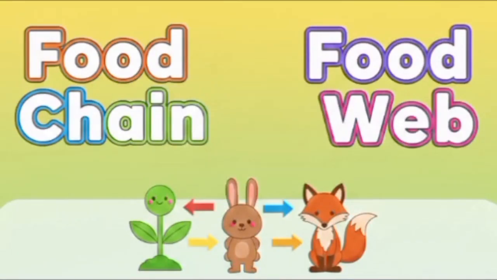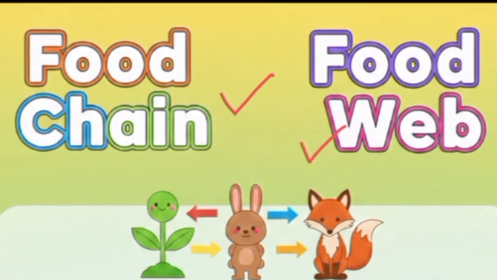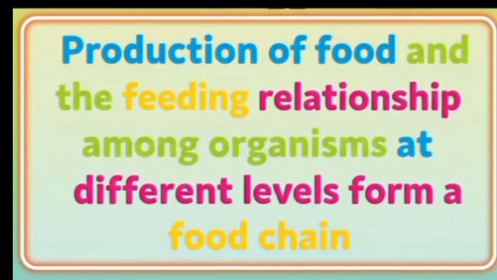The topic of discussion for today is food chain and food web. This topic is in continuity with the previous topic, energy flow in the ecosystem in the form of producers, consumers and decomposers. In this video we will define food chain and food web, and discuss their examples and importance one by one. Start with the definition of food chain.